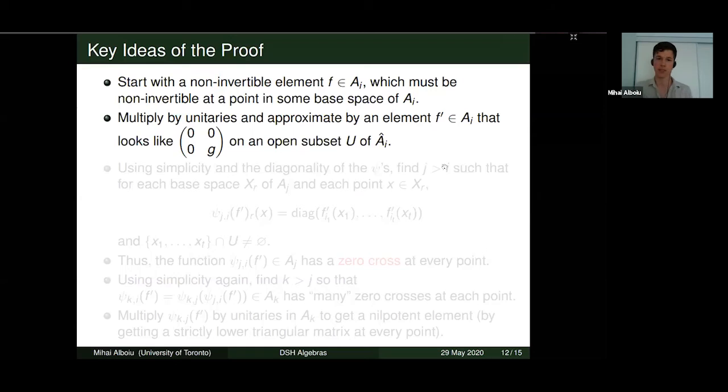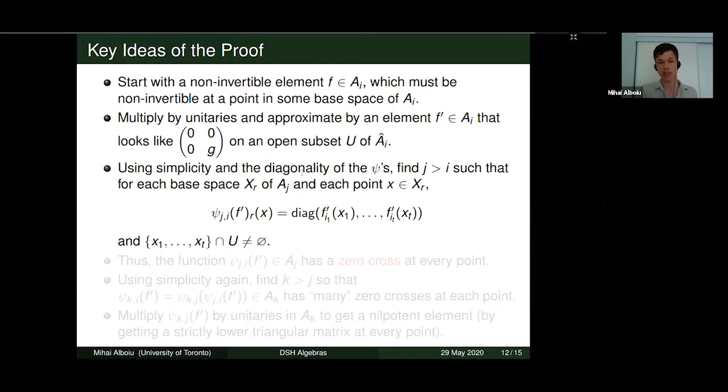And the reason that we want this is then we can use the diagonality of the size in the inductive limit together with a simplicity criterion very similar to the one used in the DNNP and the Elliott-Ho and Tom's paper to conclude that at some later stage algebra in the inductive limit, say the jth stage, and at any point in any of the base spaces there, whenever we look at the diagonal image of f prime and its associated diagonal decomposition, at least one of the points that x decomposes into will lie in U. And this will happen regardless of what point.